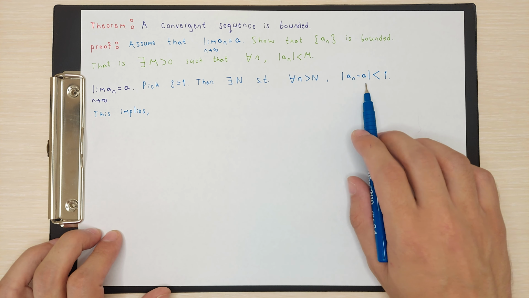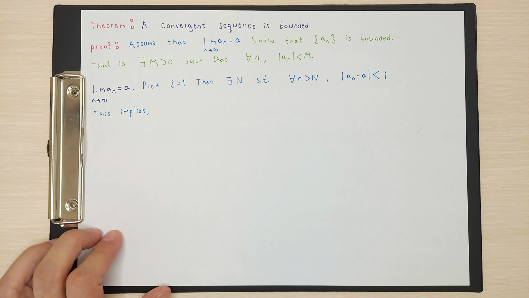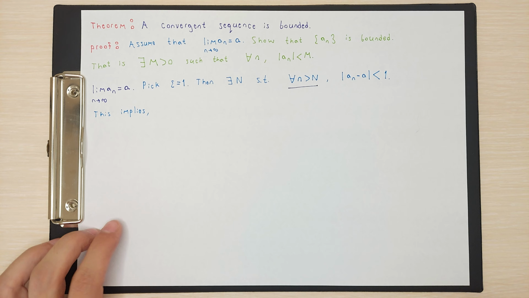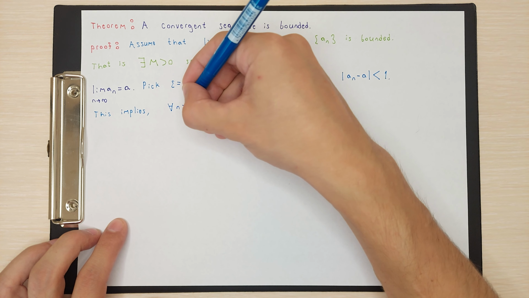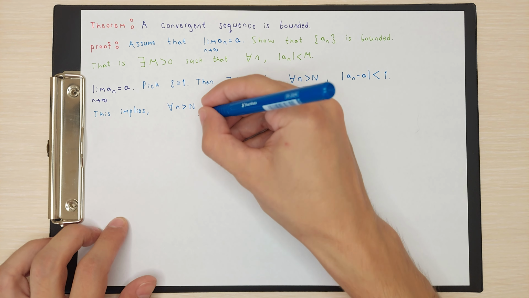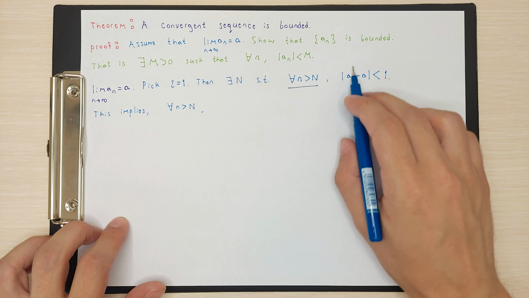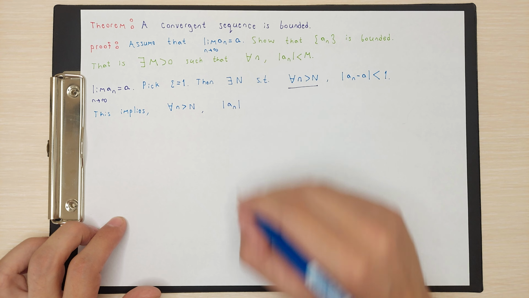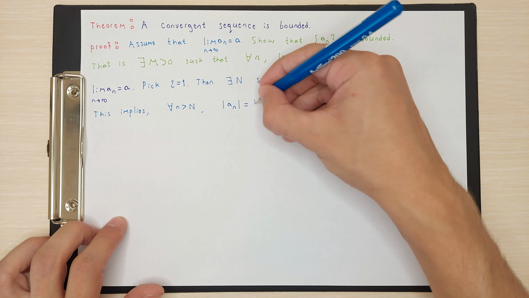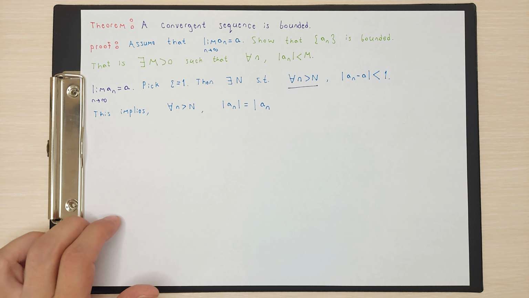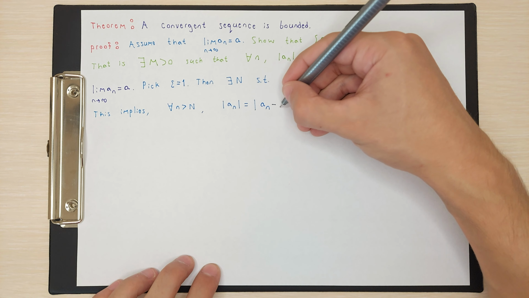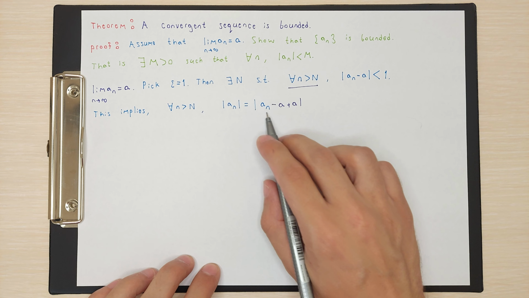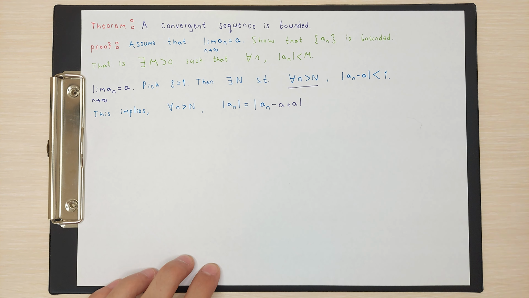By using this definition, we know that for all n which is greater than big N, we have this inequality, right? Consider absolute value of an. I can write here absolute value of an minus a plus a, right? Because here is 0, this is actually absolute value of an.